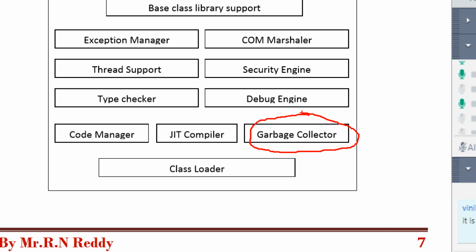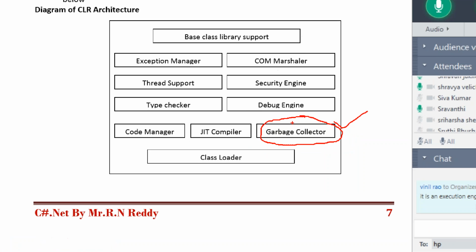Like that, the garbage collector will perform memory management in .NET, allocating and deallocating memory. How it will allocate and deallocate is a topic called memory management in .NET. But up to that, remember one thing: who will perform the memory management in .NET? The answer is the garbage collector. That garbage collector is part of the CLR.